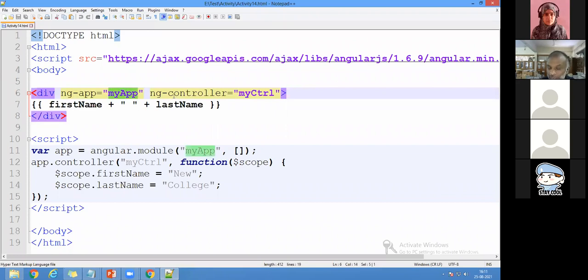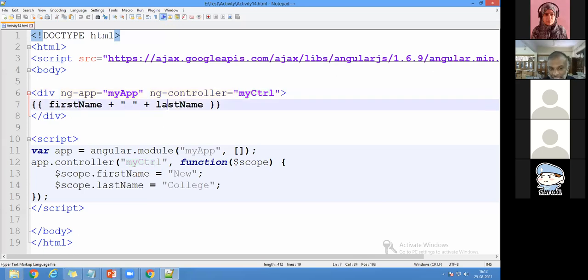And I'm going to use a controller, the new concept. I told you about model view controller. So all the things I'm going to build in an application. That's my application name, my app, and in ng-controller I'm going to use one name, called my controller, right? And what I'm going to do is add a first name and last name. That's all.